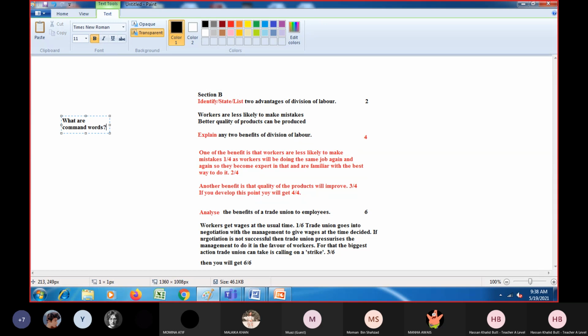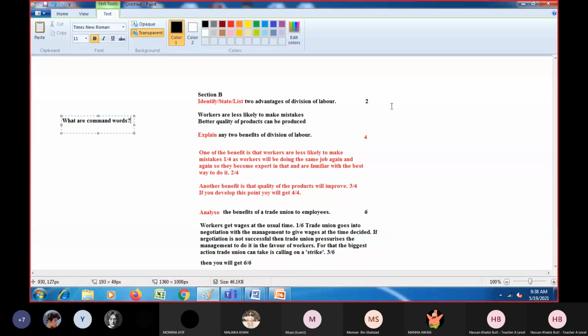What to write, how much to write, how many points, what length of answer, everything will be decided by looking at the command words which are usually at the start of the question, right? So we have talked about the command words identify, state, and list, then explain, then we talked about analyze as well.